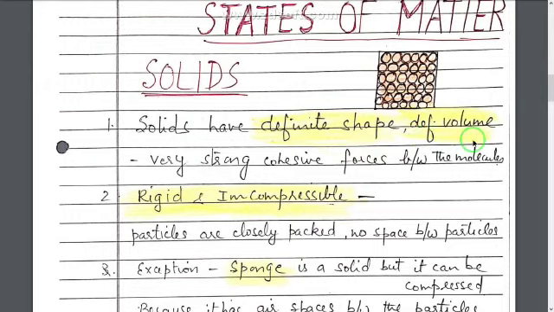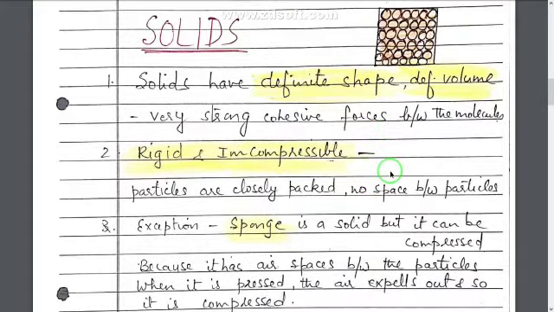The particles are tightly packed with each other with strong cohesive forces, and so they cannot leave their places. So solids have definite shape and definite volume. Second, solids are rigid and incompressible.